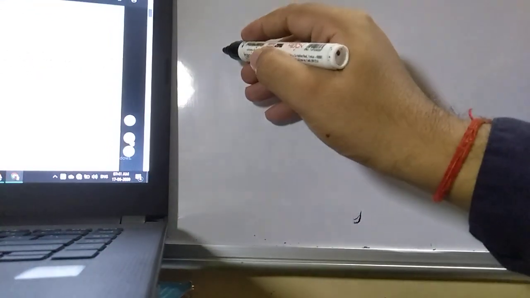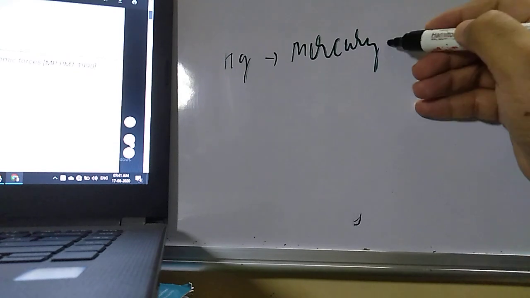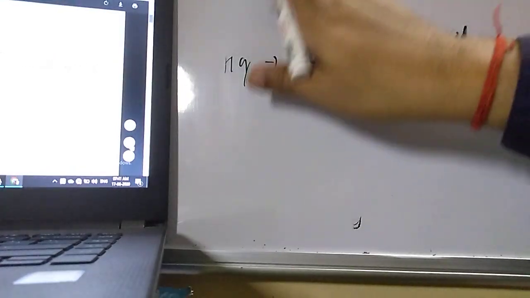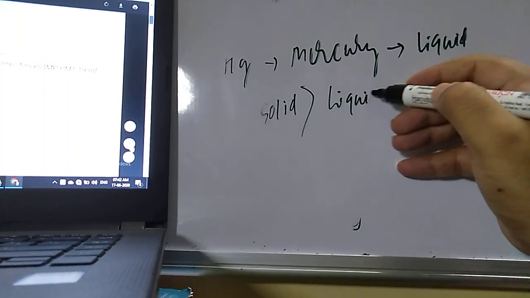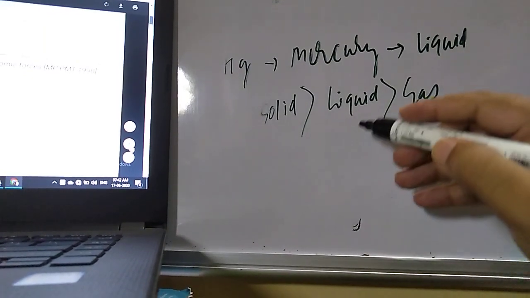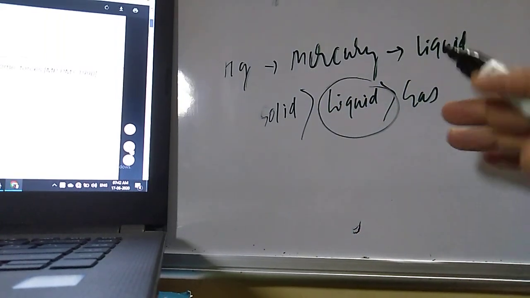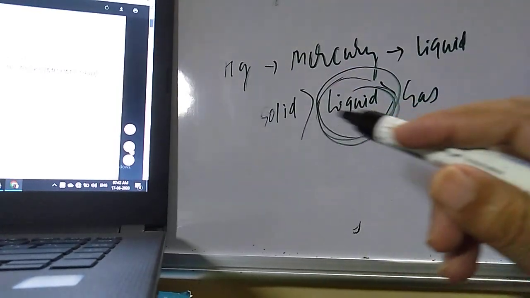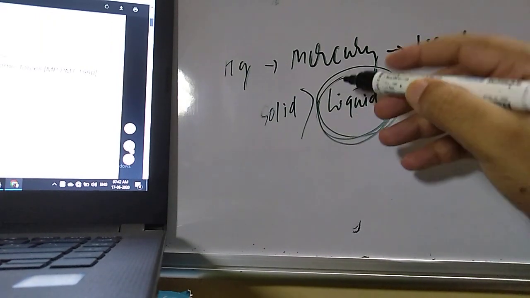Hg means mercury, student. Mercury exists in the liquid state. Compared to solid, the attraction force in a solid is high, then it is lower in a liquid, and then lowest in a gas. Other metals like copper, silver and zinc are solids, while mercury is liquid. So the liquid has lower attraction forces.